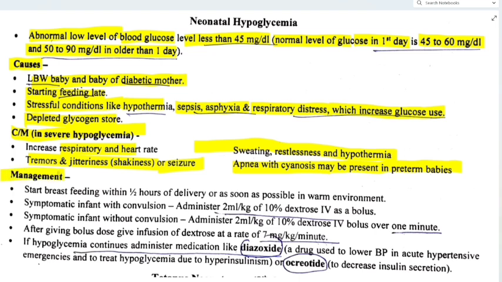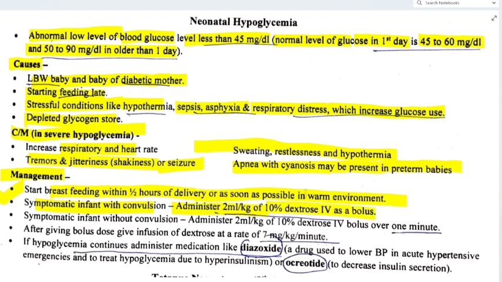Now, management. Start breastfeeding within half an hour of delivery, as soon as possible, in a warm environment. For a symptomatic infant with convulsion, administer 2 ml per kg of 10% dextrose IV as a bolus.